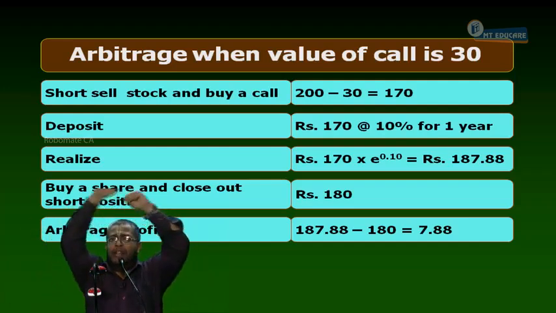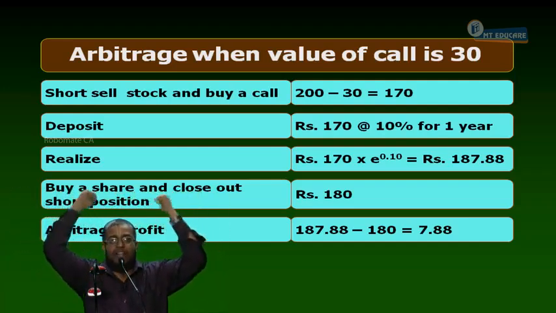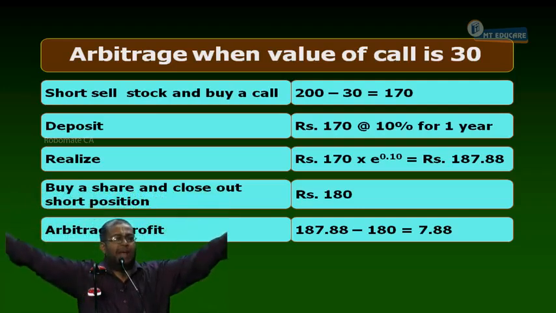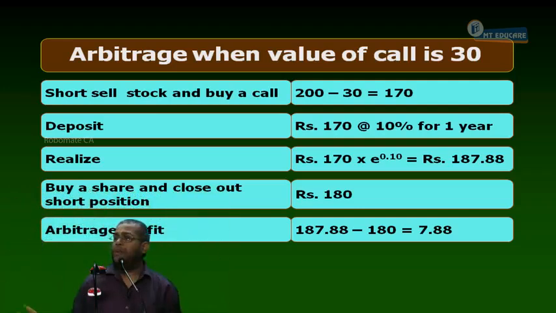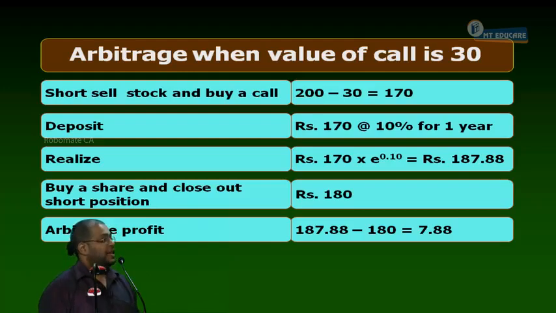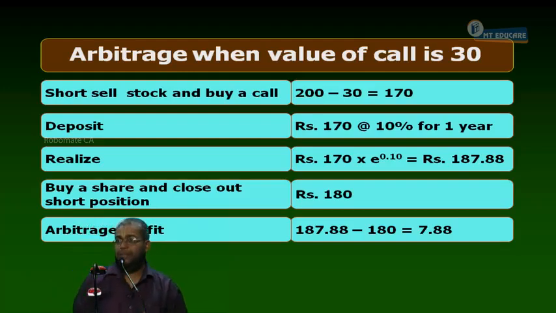Certain. Irrespective of the future spot price movement of the share price, I am not worried about the share price. I am minimum guaranteed how much? 7.88 rupees profit. This is the real fun I am saying. This is the arbitrage opportunity when the call price is minimum.